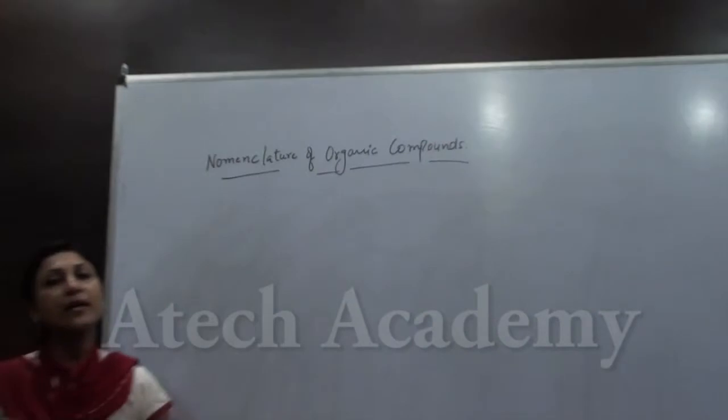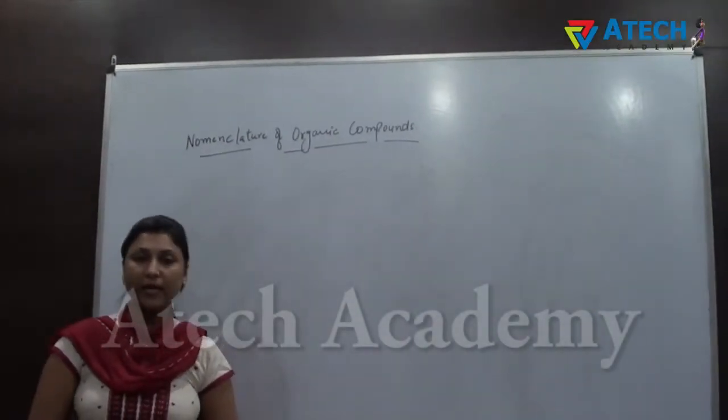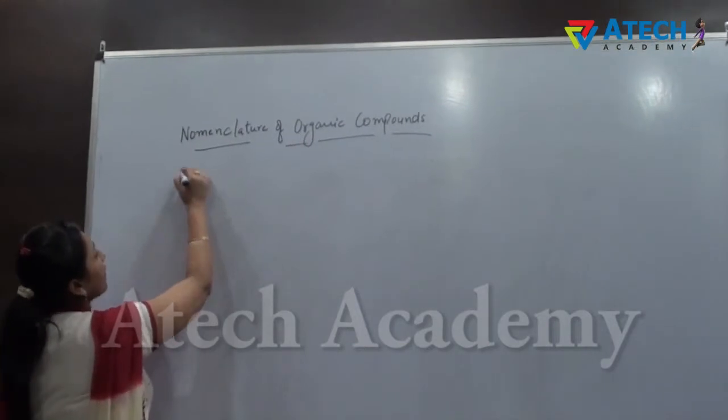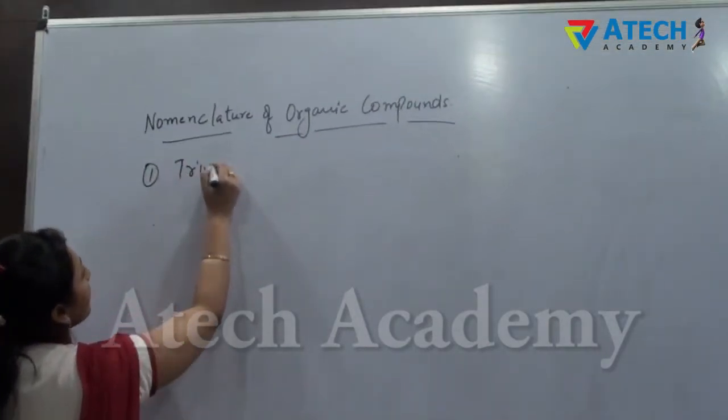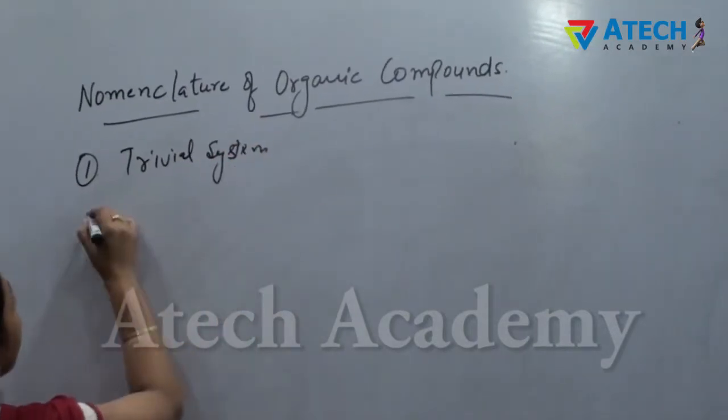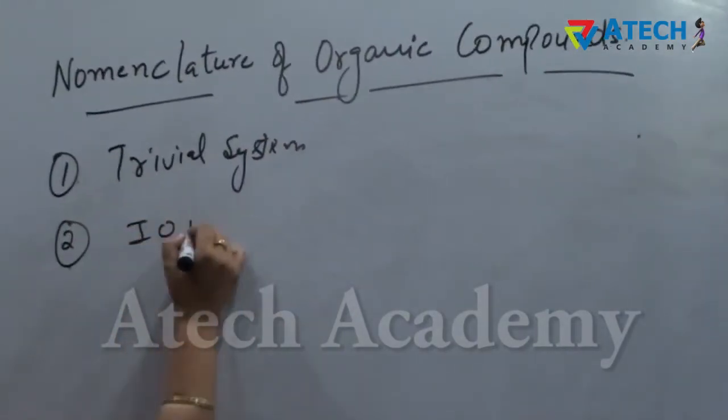Today we learn about nomenclature of organic compounds. In nomenclature we have two types of system. First one is the trivial system, and the other one is the IUPAC system.